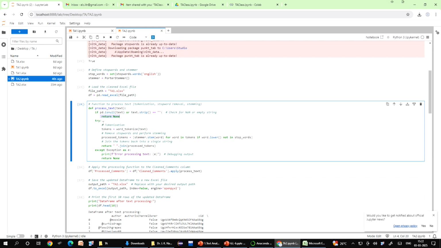This step is very important because missing values can cause errors when processing text. So, for example, if the input is None, an empty text, the function returns None and skips the processing.